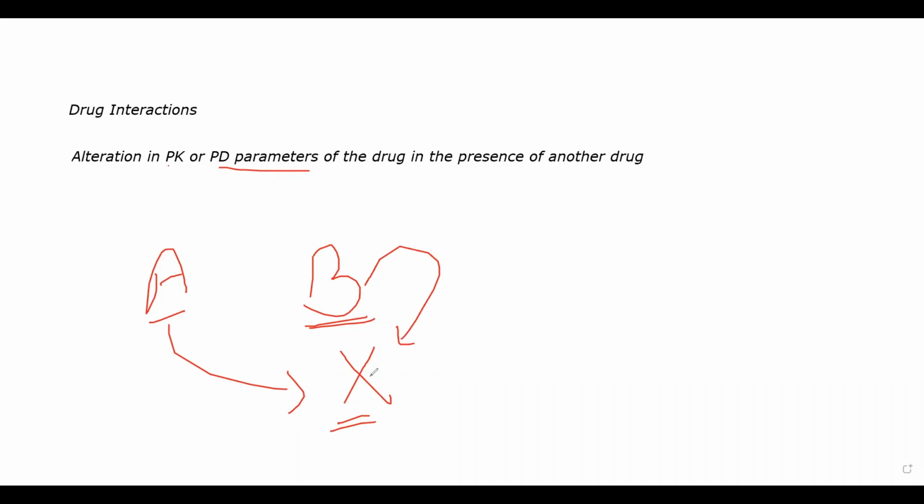I'll repeat once again. We are giving two drugs to a single patient. Let's suppose drug A and drug B are those two drugs, and the first drug that you give is using a certain receptor to perform its function. The second drug that you give is using the same receptor. Especially when you are giving them together, the problem is that this drug will compete with A for X. For that same position, it will compete with X.